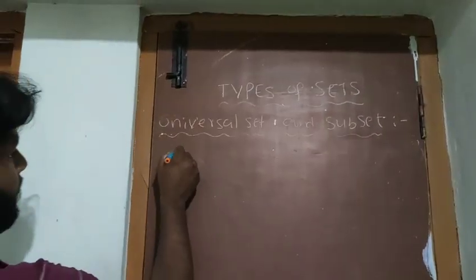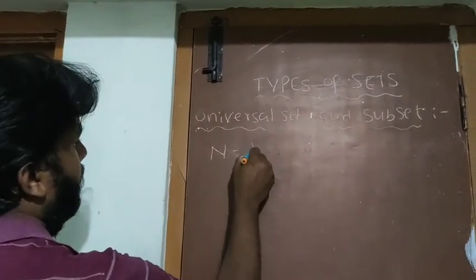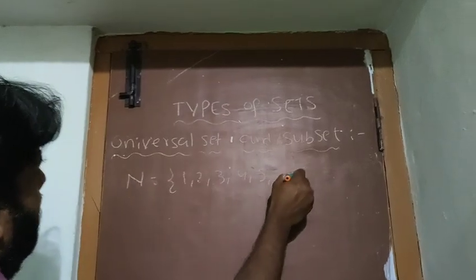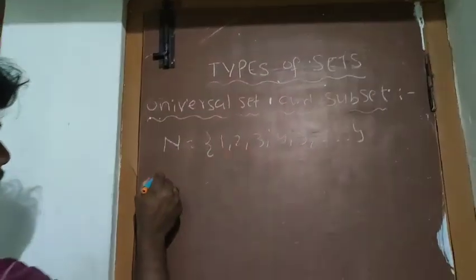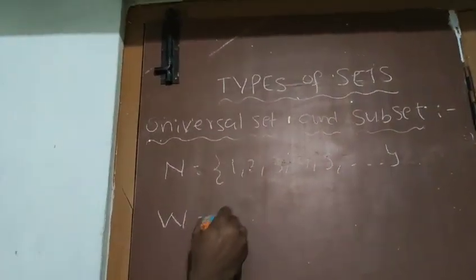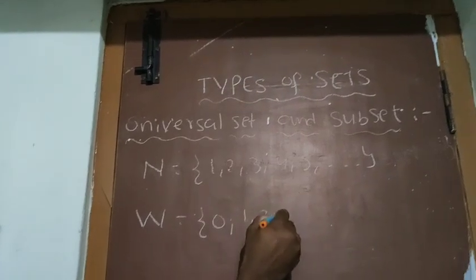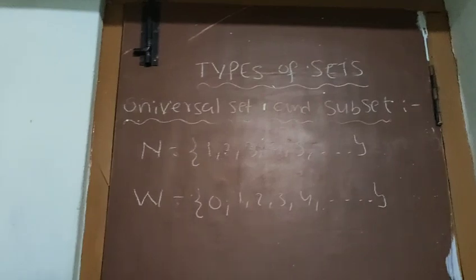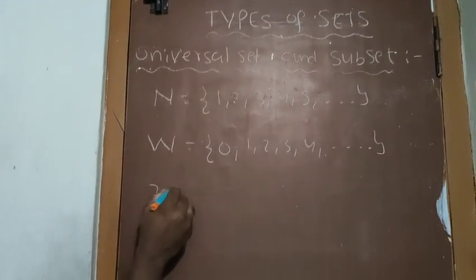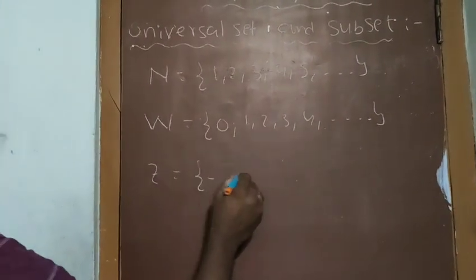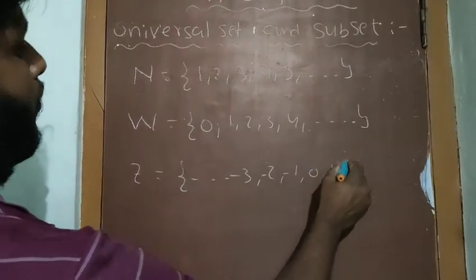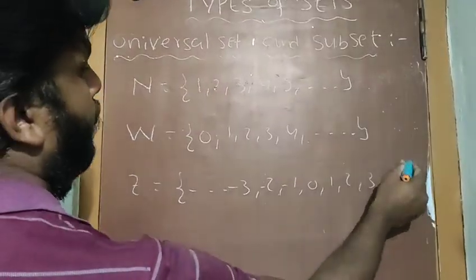I am taking the natural number set, which starts from 1, 2, 3, 4, 5 and so on. Next, the whole number set is 0, 1, 2, 3, 4 and so on. Next, the integers set is ..., -3, -2, -1, 0, 1, 2, 3 and so on.